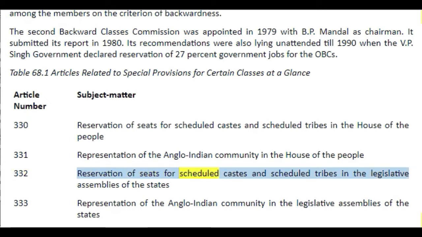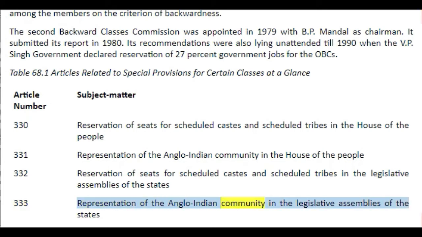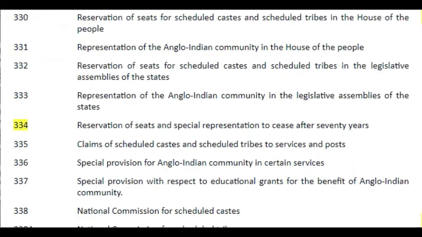Reservation of seats for scheduled castes and scheduled tribes in the legislative assemblies of the states. 333. Representation of the Anglo-Indian community in the legislative assemblies of the states. 334. Reservation of seats and special representation to cease after 70 years.